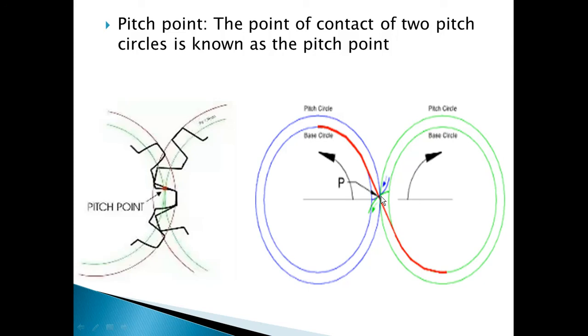The point of contact between the two pitch circles is known as the pitch point. About the pitch circle we have pure rolling motion, not any sliding motion, and this point occurs only on the mating of two pitch circles.